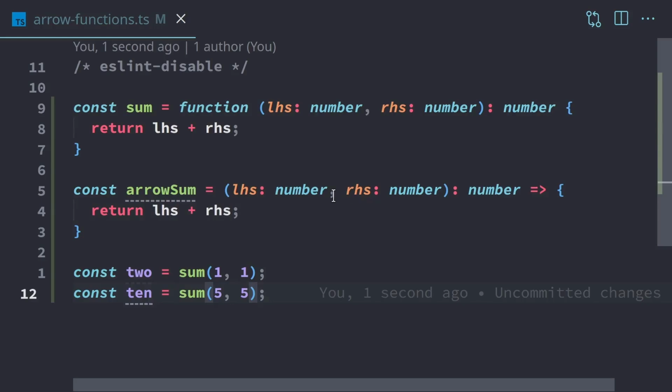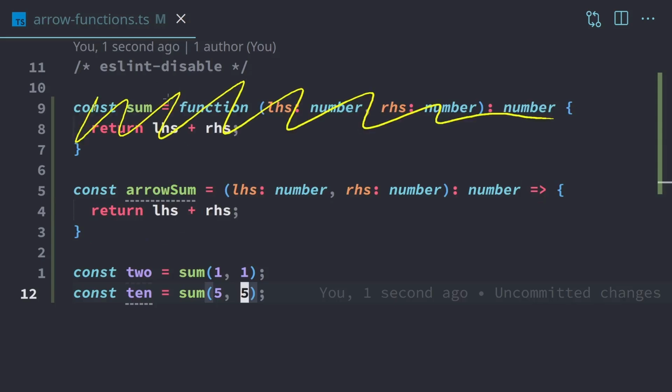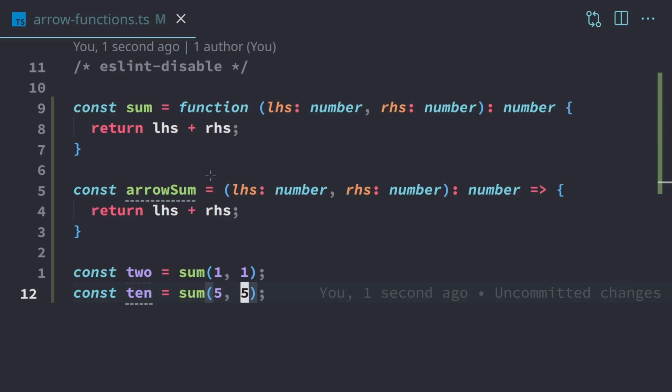And so here at the top, we have our function expression. And this is our function expression using the arrow syntax. So most of the time when we make function expressions, you're not going to want to use this one because it's just extra typing with the word function. And with this one, we know it's a function because we have parentheses, and we have the arrow here at the end. So that's how we know it's a function.